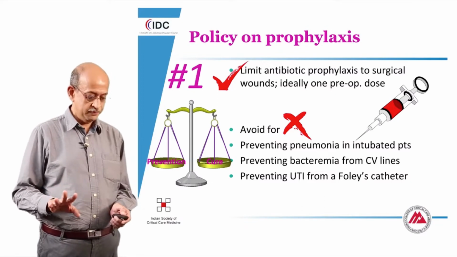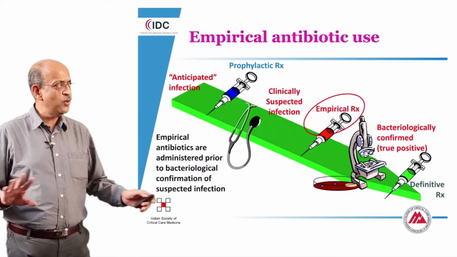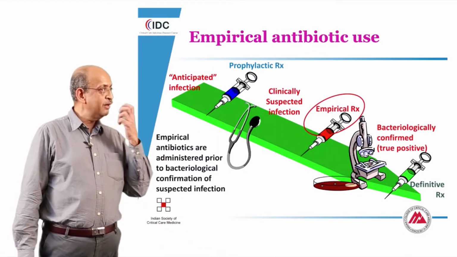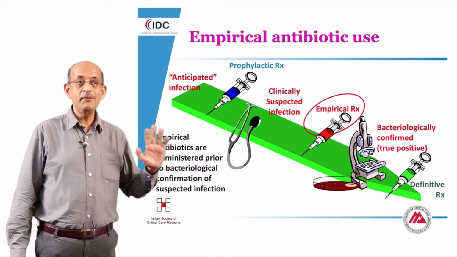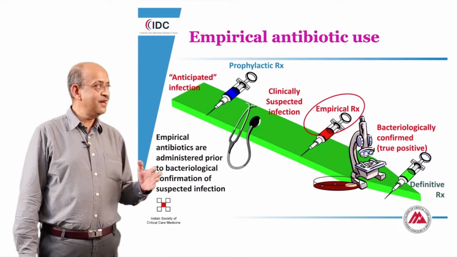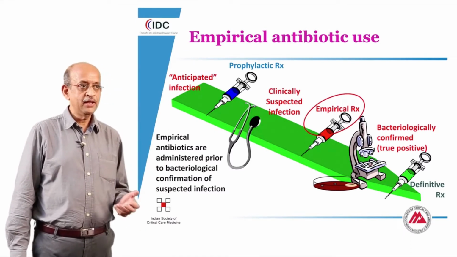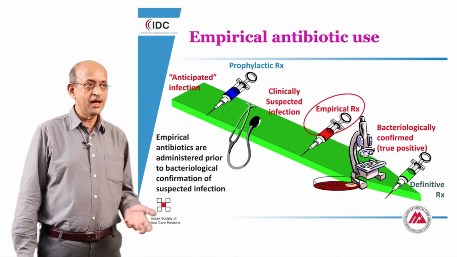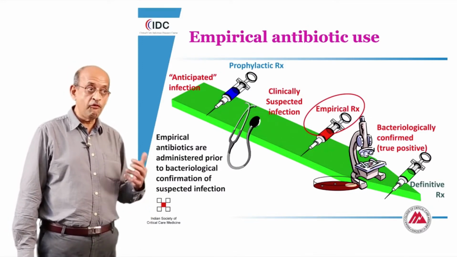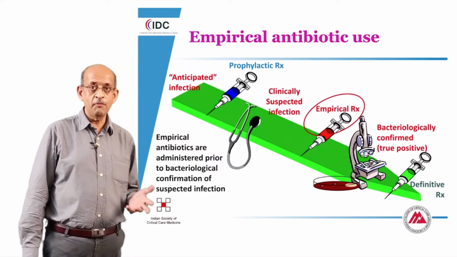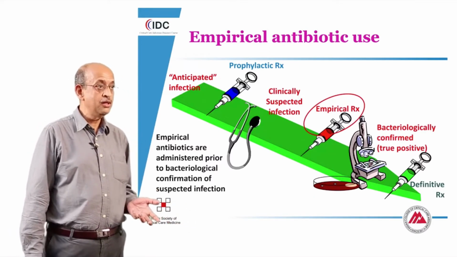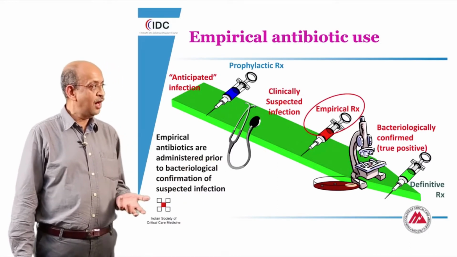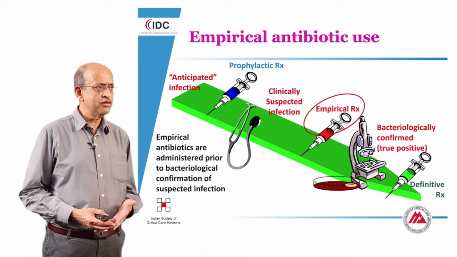The commonest way in which we use antibiotics in the ICU is clearly related to empirical choices. Here we often justify the fact that a patient in the intensive care unit is reasonably sick, and the administration of an antibiotic before the availability of proof that the patient has an infection has a certain amount of rationale.